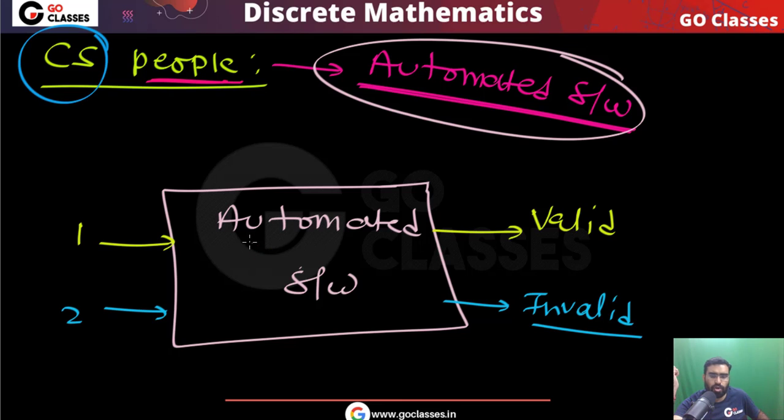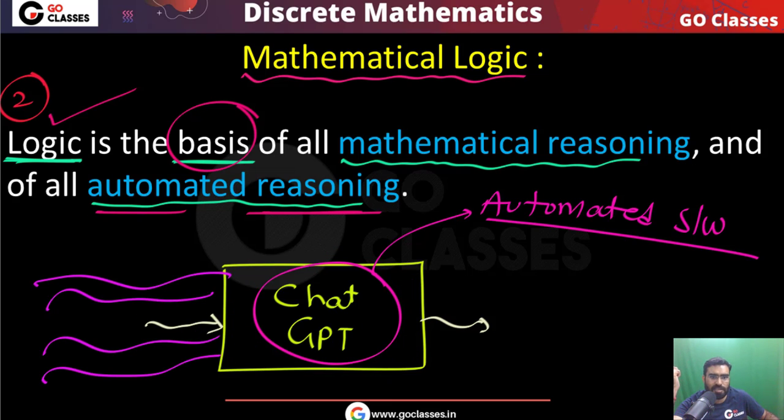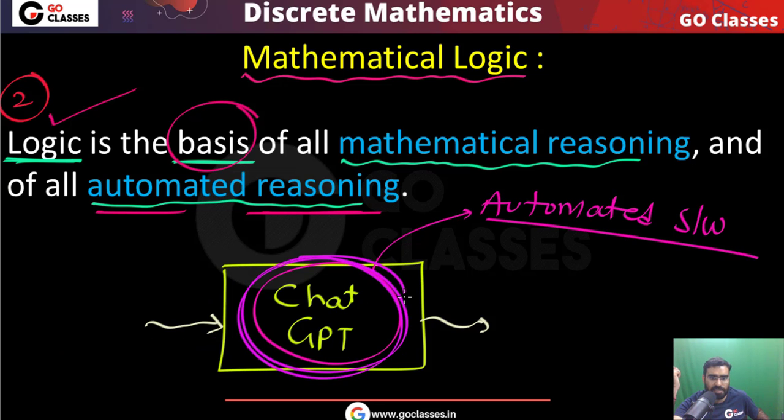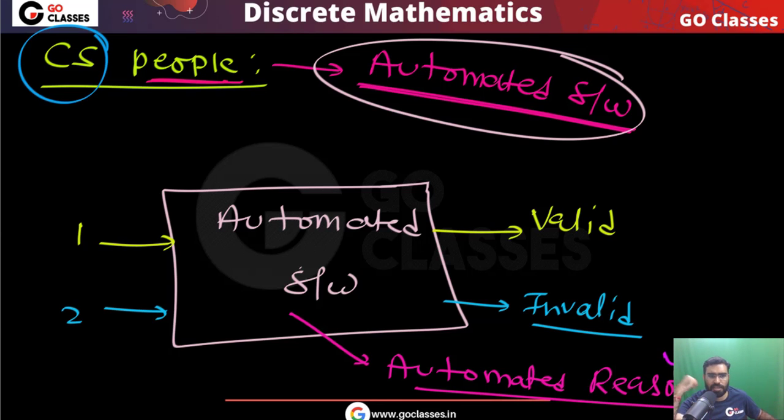So this is called automated reasoning. What this software is doing is basically automated reasoning. And the same thing is done by ChatGPT. I told you about ChatGPT. What it does is automated reasoning. It will keep improving its knowledge. Remember, you give it some information, you keep giving it some information, and it will keep improving its knowledge. So it is basically doing automated reasoning.